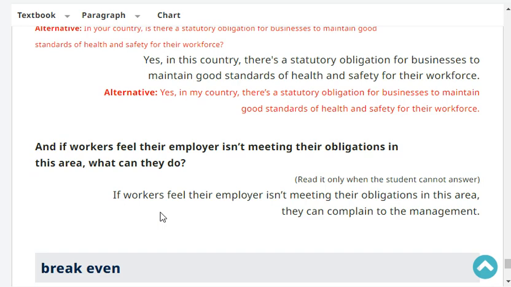If workers feel their employer isn't meeting their obligations in this area, they can complain to the management. Very good.